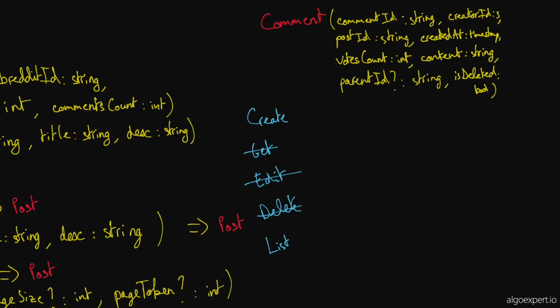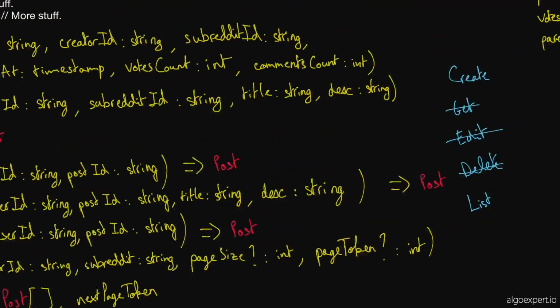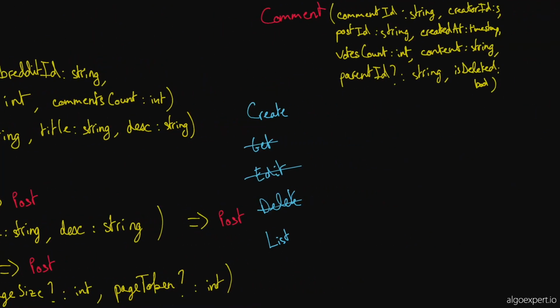So create would take in, we said user IDs for ACLs, and then it would take in, so for post, did we pass in anything else? I think we passed in a subreddit ID. So here we would pass in the post ID. So I'll put post ID. I guess if you are doing a reply to a comment, you would pass in both the post ID and the parent ID. The parent ID would be the ID of the comment that you're replying to. So I guess those would be the three parameters. Okay. And then the content.